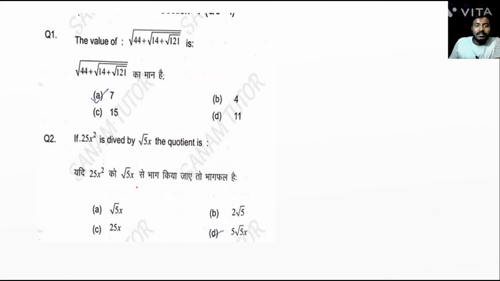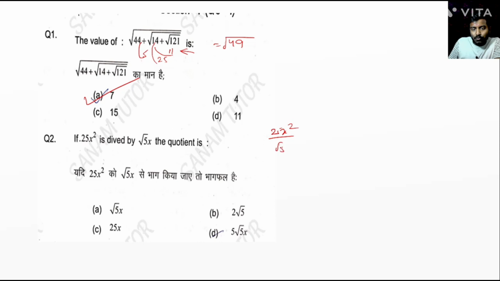First question. In this type of questions we solve from the right, yes or no? The square root of 121 equal to 11. So 11 plus 14, that is 25. Then 25 square root equal to 5. Then 5 plus 44 equal to 49. So 49 square root equal to 7. Okay. Next. 25x square